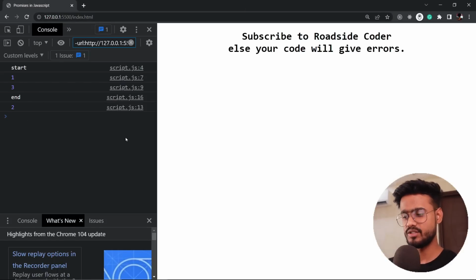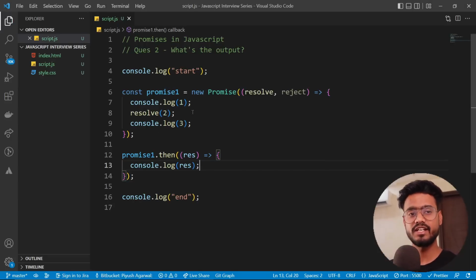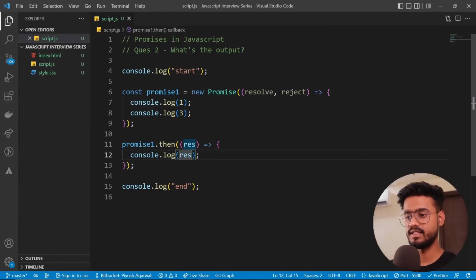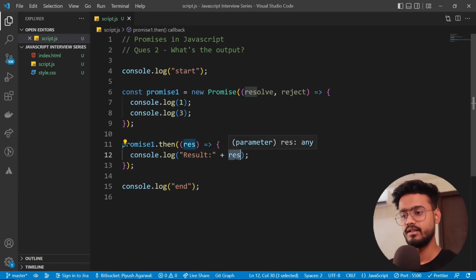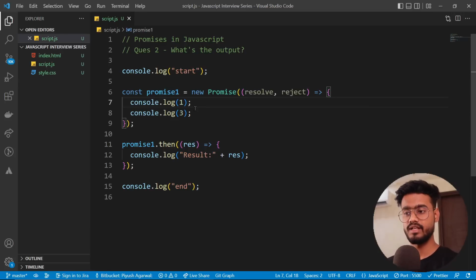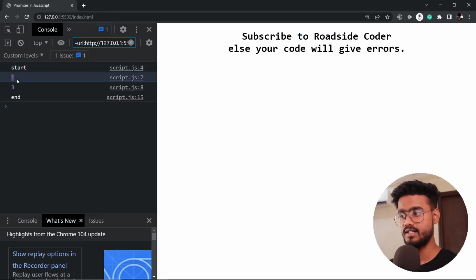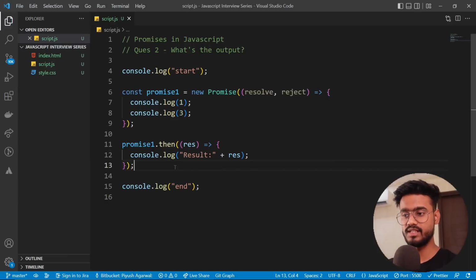Awesome. Now before moving to our next question, I'd like to tell you that there can be another variation of these questions where the interviewer can confuse you by removing this resolve altogether. Then what will you think that the output will be? And let's say he puts result. So you may think that this will print, okay, start, 1, 3 and then end, and then after that result, and there is no result, right? So it will be undefined. But that's not the case. Since there is no resolve, it will not go inside of this .then block. So if you see, start, 1, 3 and end. So don't get confused when the interviewer does not give you a resolve inside of a promise. This will not go inside of this .then at all.